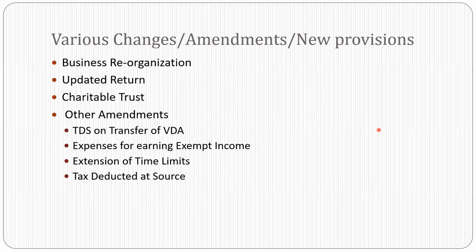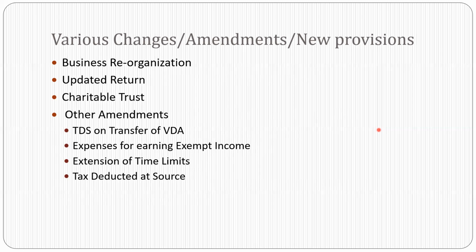The court will take some time. So from the appointed date, income or losses will be shifted to the amalgamated or the resultant company. Now the scheme is sanctioned after some time, then both companies will have to revise their income after the court sanctions the scheme for that particular period.